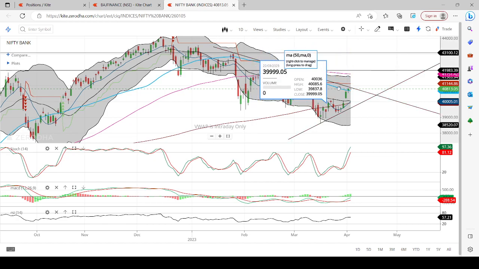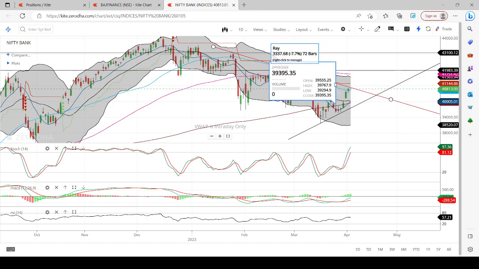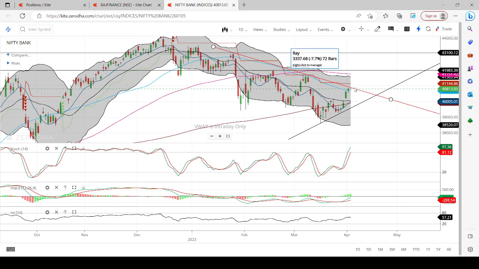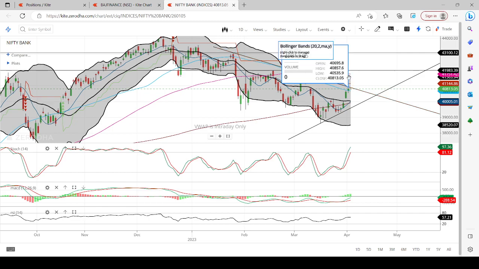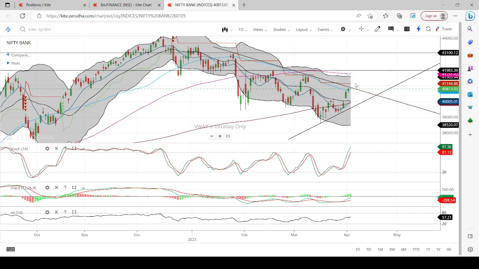Okay, so this is how it looks. For all these to happen, this falling trend line must be broken on the higher side and we should have a close above that level. And if the close is above this super trend line, definitely we will move towards these targets. So this is how Bank Nifty looks in the present situation. This move will definitely happen if there is nothing strange happening across the world.